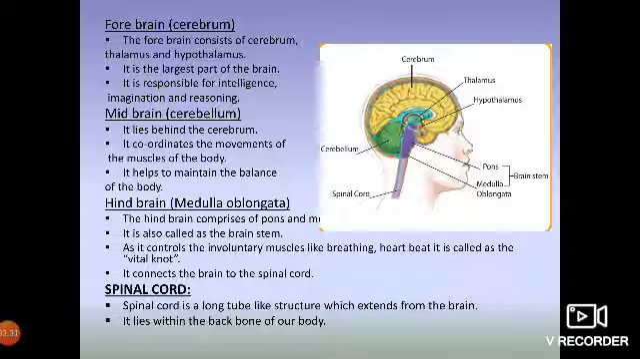It controls all your involuntary muscles. What is involuntary? Which is not under our control. For example, heartbeat, respiration, digestion. These are all not under our control, so those are called involuntary actions. Those involuntary actions are controlled by your hindbrain. So this medulla oblongata is called the vital knot. The other specialty is that the medulla oblongata connects the brain to the spinal cord.